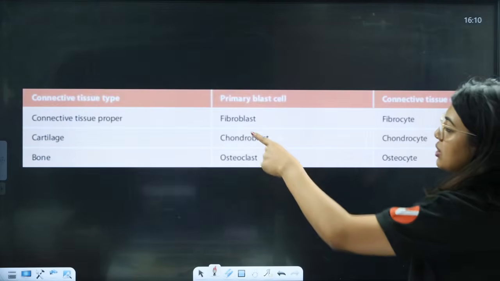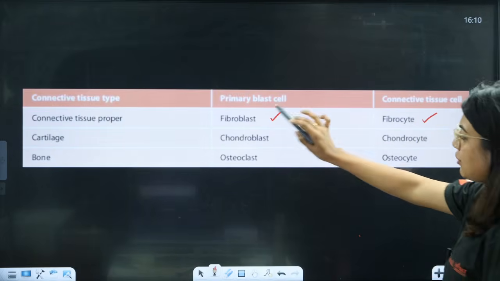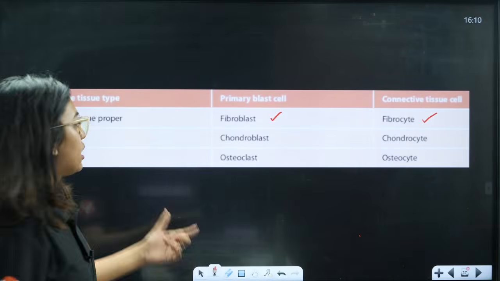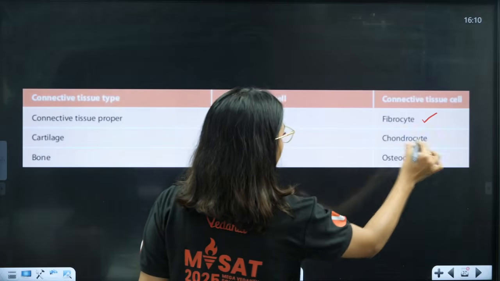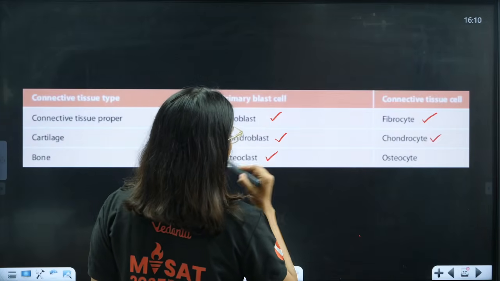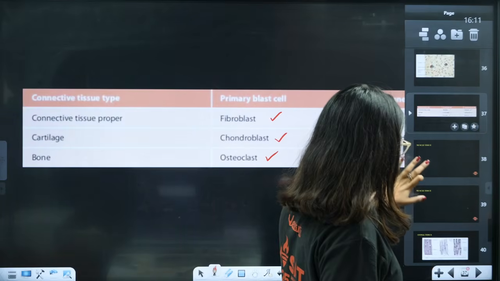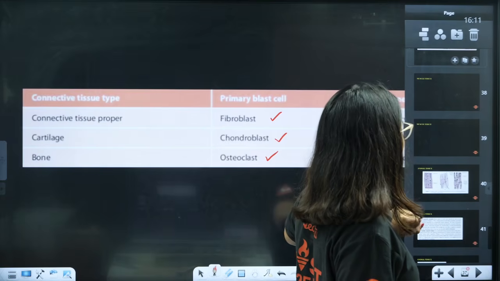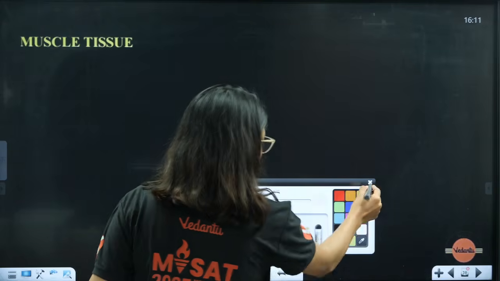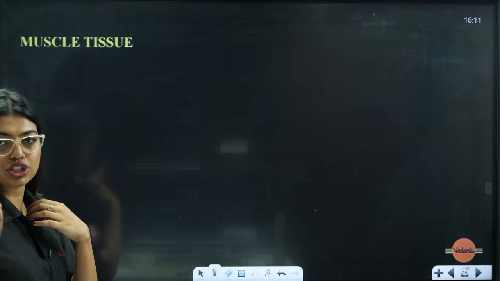Okay, here also students see connective tissue proper, fibroblast cells and fibrocyte. Fibroblast cells will form the connective tissue cell called fibrocyte. Here you have chondroblast cell which will form chondrocyte. Here in the bone what you have? Primary blast cell, chondroblast cells and chondrocyte cells. Okay, understood? Now, next topic we have is muscle tissues. In muscle tissue, students, please remember this entire topic of muscles I will be teaching you in locomotion and movement.